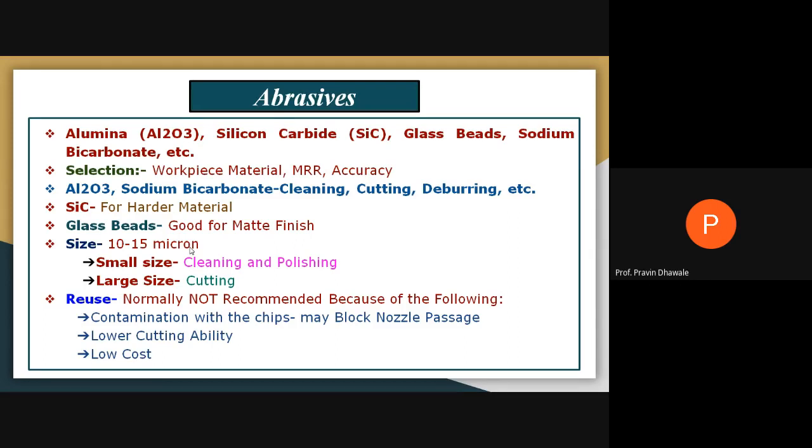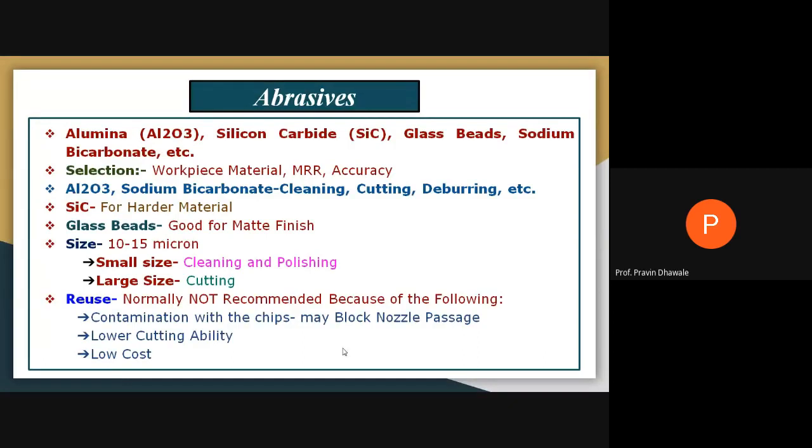Whatever the abrasive particles, once you use them for a particular application, such abrasive particles cannot be recommended for reuse. Why is it? Because they get contaminated with the chips, and such contaminated abrasive particles may block the passage of the nozzle, because the diameter of the nozzle is near about 0.3 to 0.4 mm.